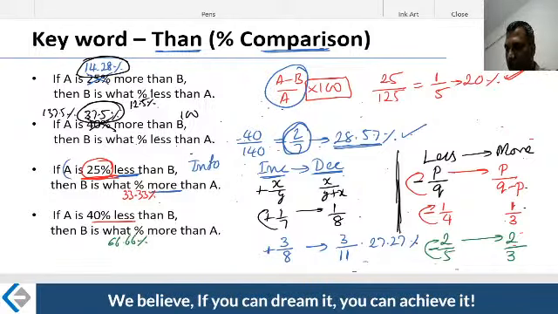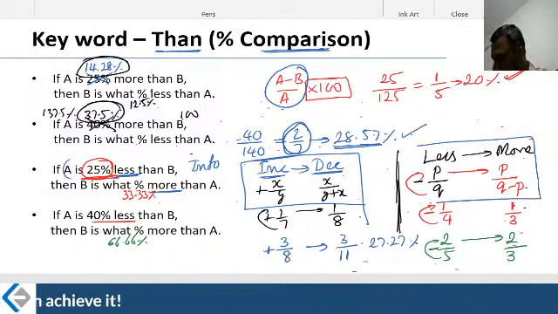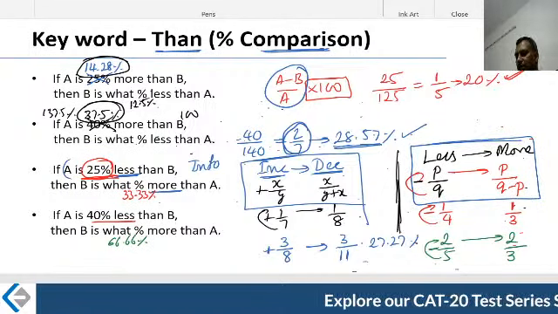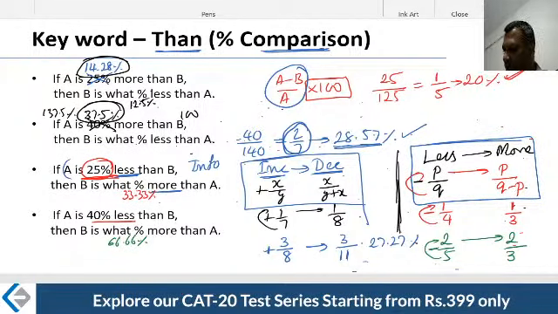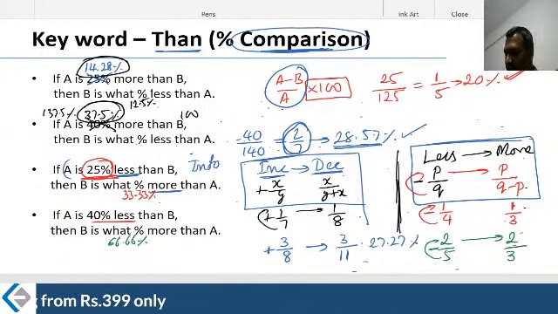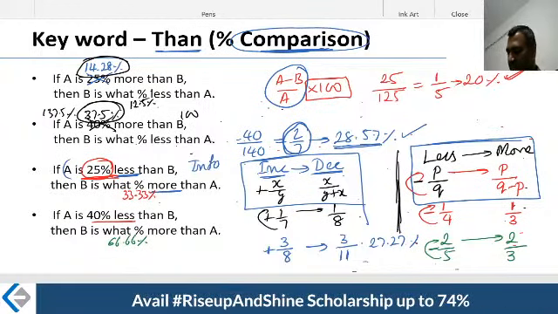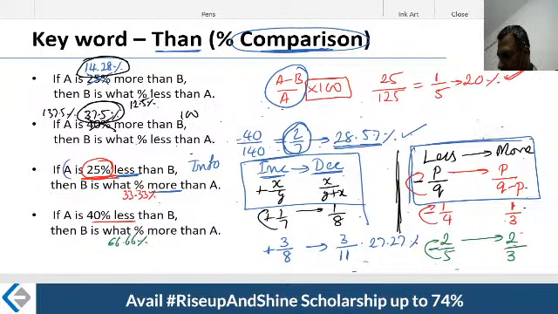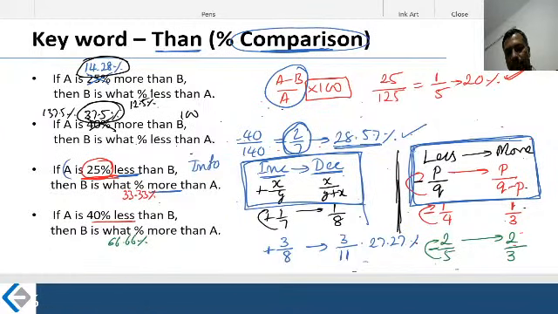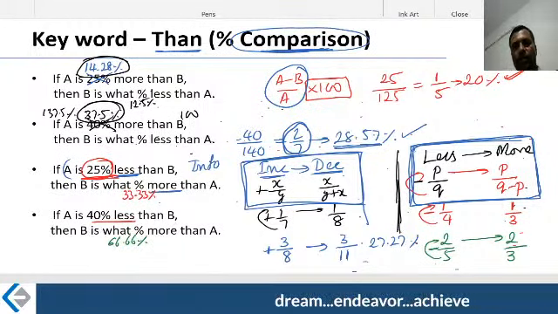So what is the learning point? I want you to remember these areas, because this helps us to do the mental calculation. When comparing two quantities, how do you compare? If one is so much more, then the other one will be what percentage less? These two boxes I want you to remember. Take special note of these 2 points and try to digest them. We'll see the applications in a while.